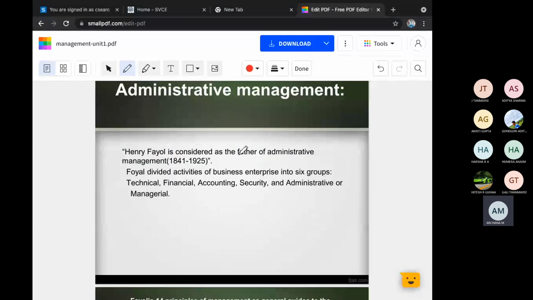Henry Fayol. This is a mostly repeated question in most of the question papers. Compulsory question: explain the administrative management. They'll ask you, or else they'll ask you, explain Henry Fayol's theory of management. These are the theories which they give. Okay. So he is the father of administrative management, from 1841 to 1925.